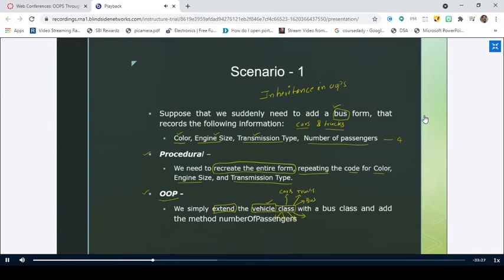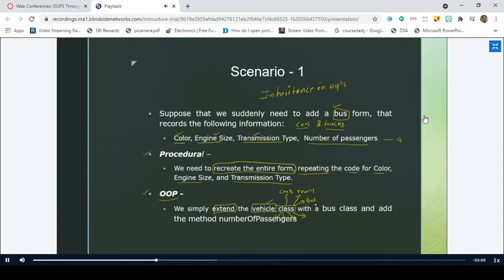So we are going to reuse the same code, right? So this is how the OOPS is something different from the procedure-oriented programming, right? So OOPS is having the concept of inheritance, where we can extend one particular class to any number of classes.